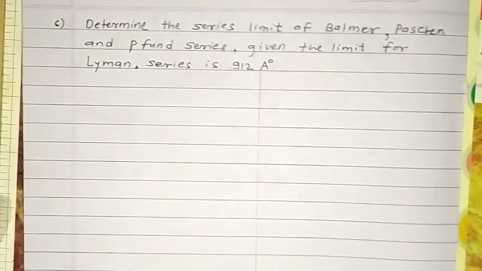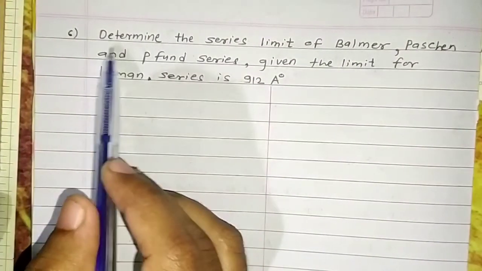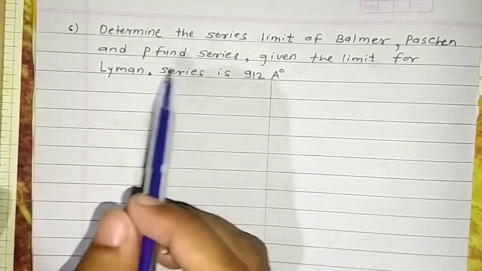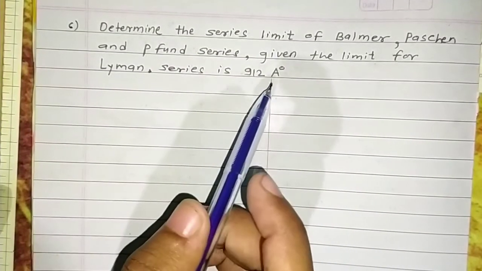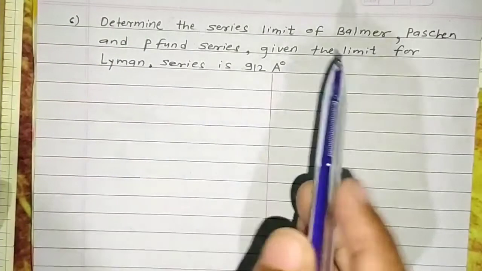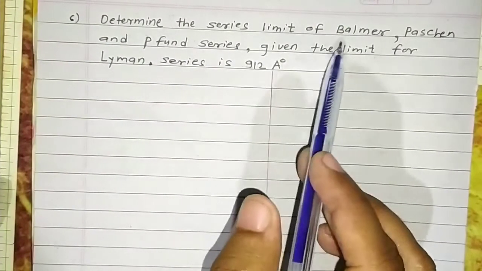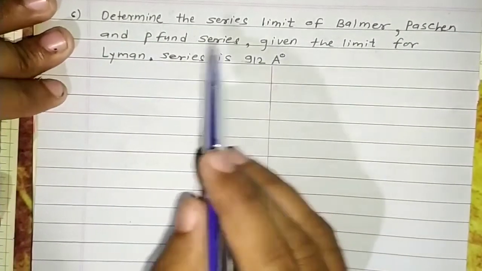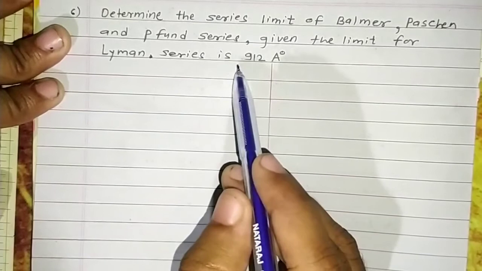Hello everyone. So let's see this problem. Determine the series limit of Balmer, Paschen and Pfund series, given the limit for the Lyman series is 912 Angstrom. The problem is you have to determine the series limits for Balmer, Paschen and Pfund series, and they have given that the limit for the Lyman series is 912.